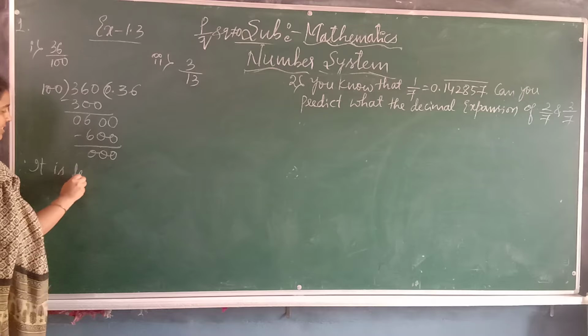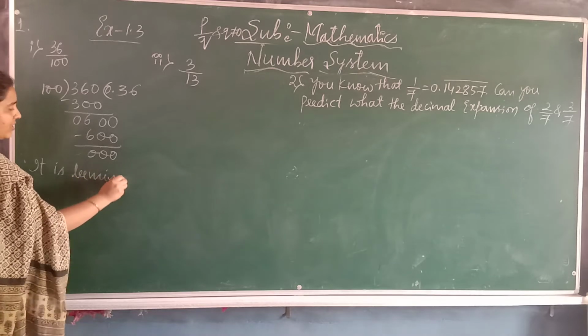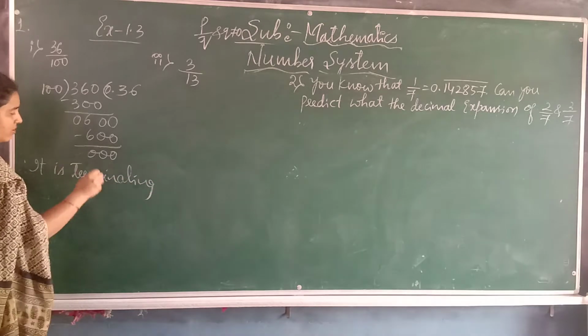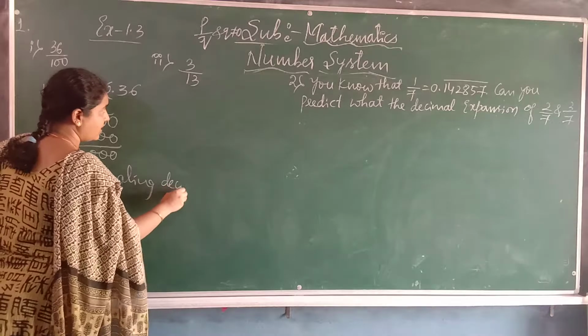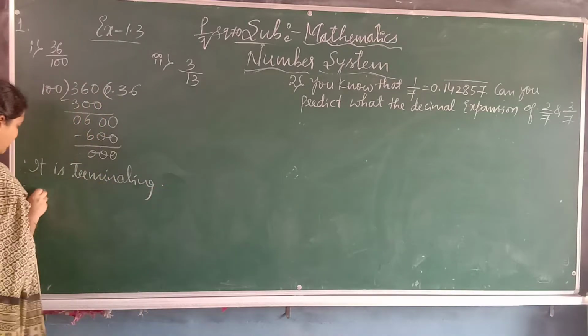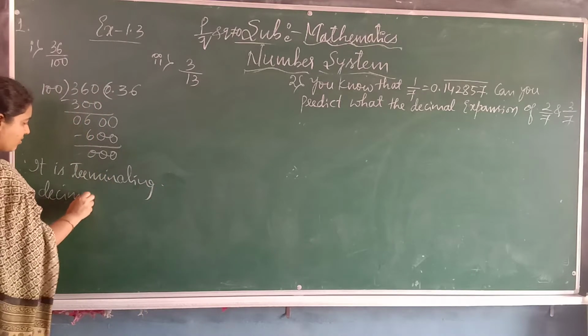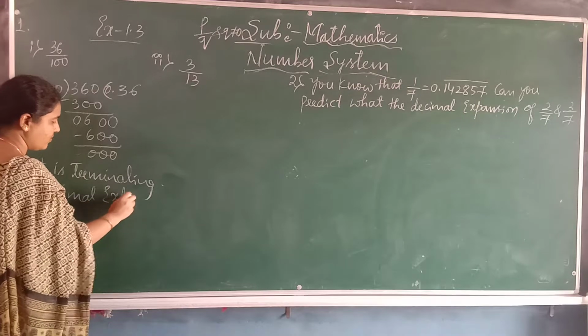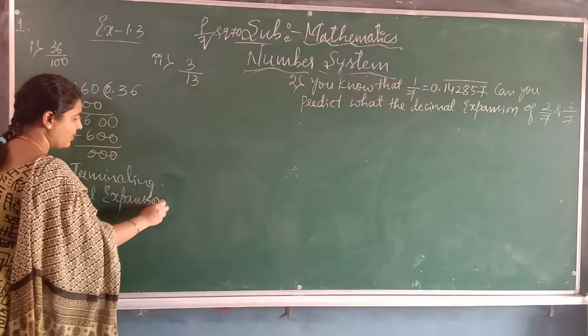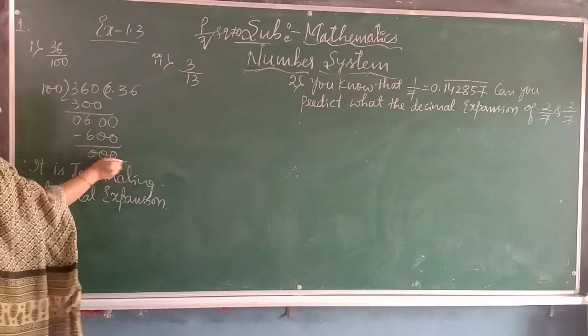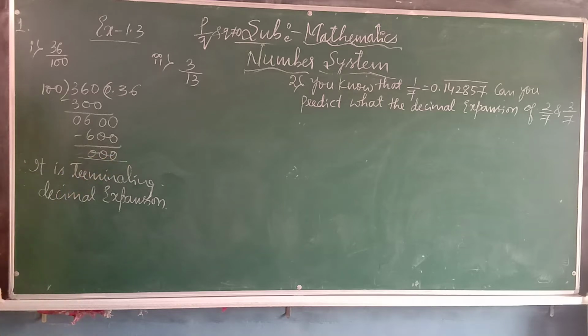Therefore it is a terminating decimal expansion. Why is it terminating? Because we got a remainder 0. Like this only.